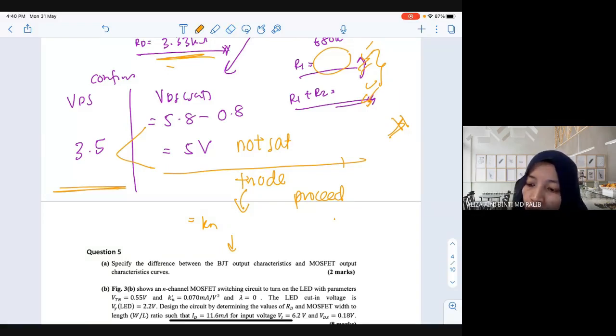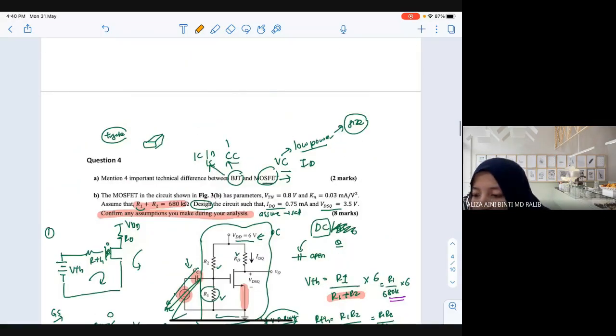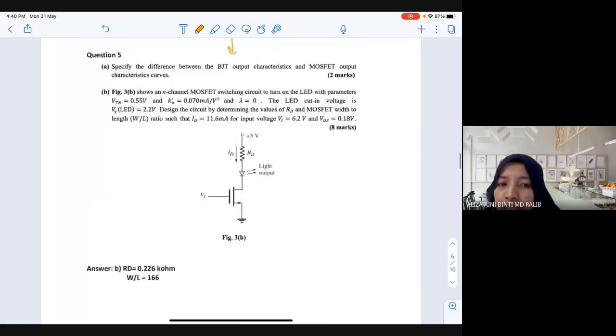That's why I say the confirmation is important for MOSFET. Okay, Hani? Am I answering your question? This seldom happens, but unfortunately this question happened. So you need to confirm in triode.